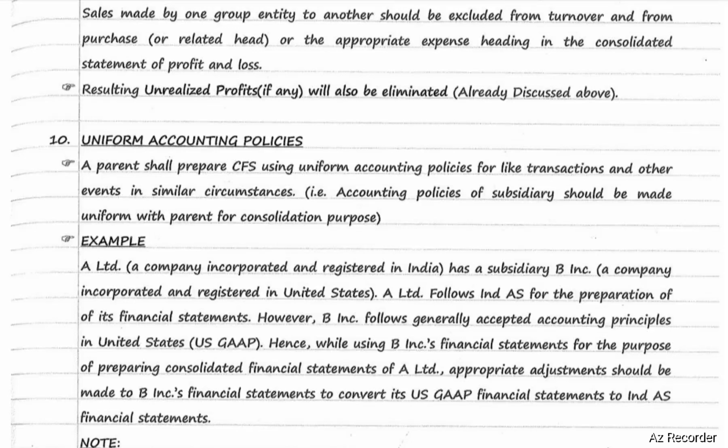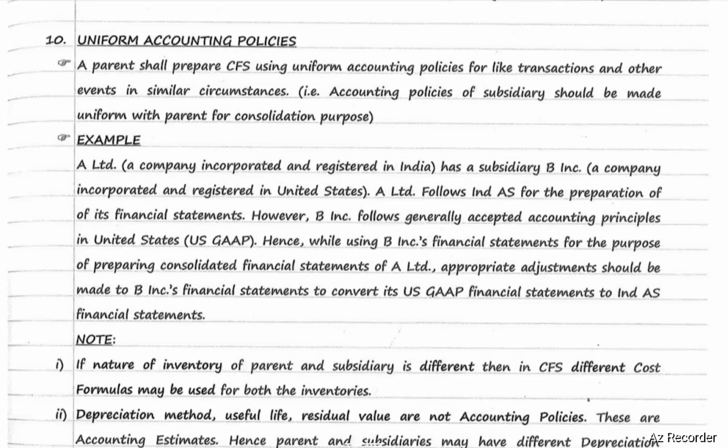Uniform accounting policies. A parent shall prepare CFS using uniform accounting policies for like transactions and other events in similar circumstances. That is, accounting policies of the subsidiary should be made uniform with the parent for consolidation purposes. Example, A Limited, a company incorporated and registered in India, has a subsidiary B Incorporation, a company incorporated and registered in United States.